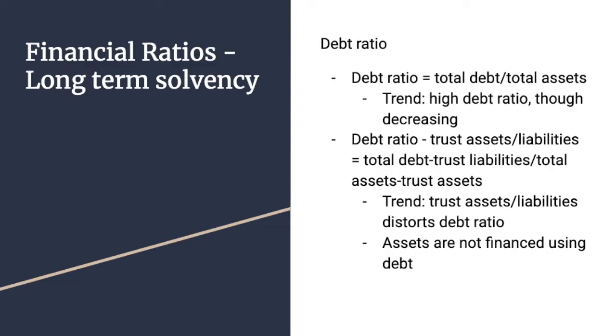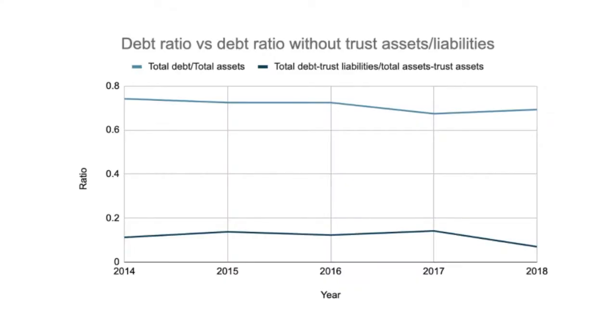The debt ratio is actually mostly made up of the trust assets and trust liabilities we found. And this is money that the organization Canada Helps is actually bringing in for other charities, and then we'll just be holding it and then pushing it back out to these charities. So it's not actually contributing to the long-term solvency of the organization, and it's actually distorting the debt ratio.